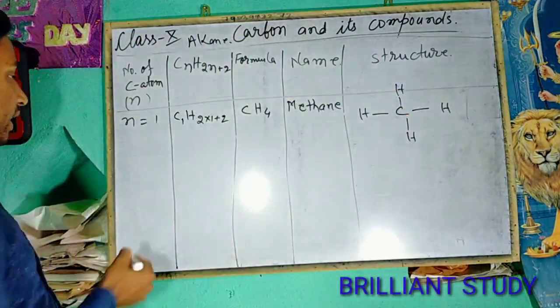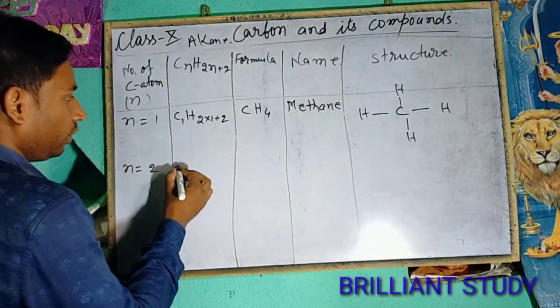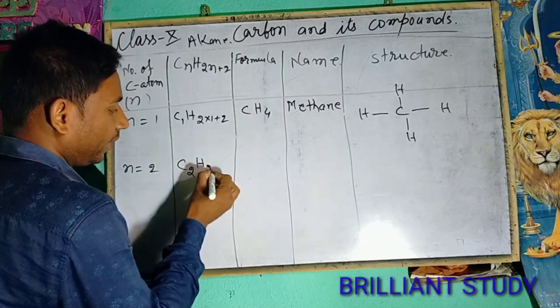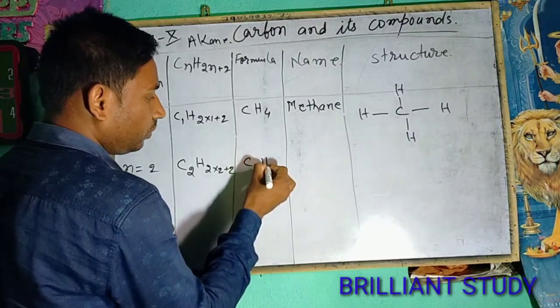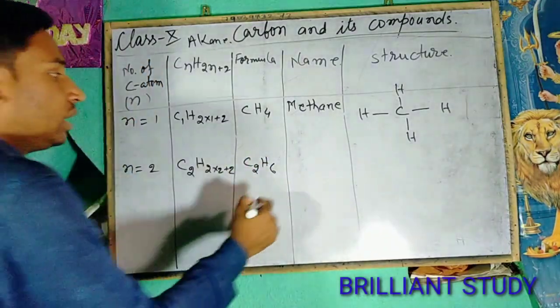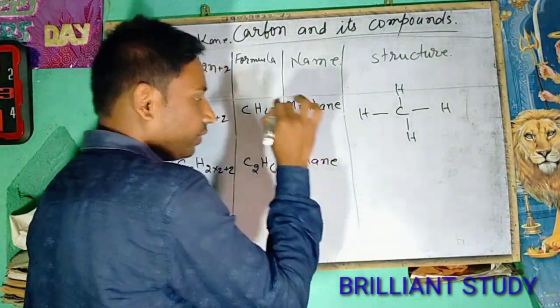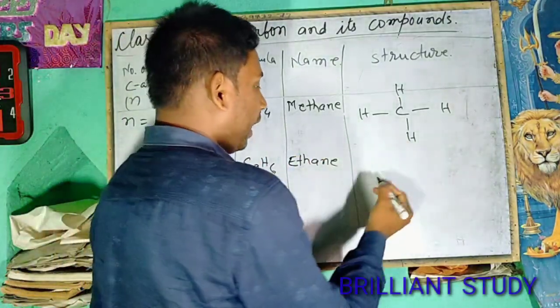So this is the structure of methane. Now take n equals 2. The formula will be CnH2n+2, so the formula will be C2H6. For carbon number 2, the name will start with eth, and ane will be added. So it will be ethane.